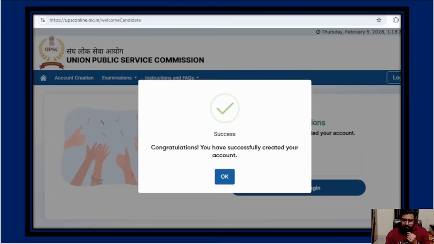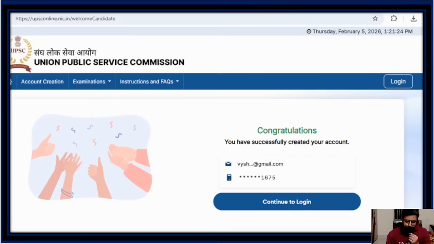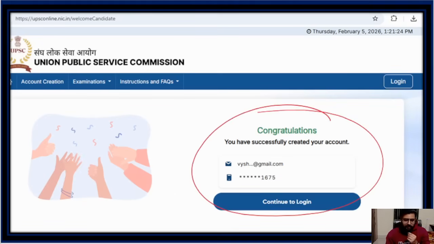And then after that, congratulations, you have successfully created your account. At this point, you will get an email and a message also, telling you that account creation is done and you can now log in. So this is the very first card; I told you 4 cards are there on the home page. After the first card gets completed, you see, congratulations, you have successfully completed. Continue to log in.